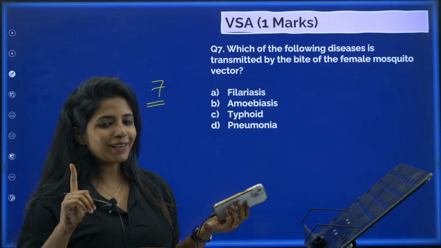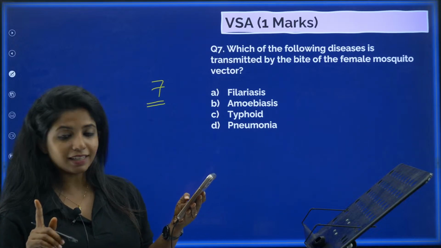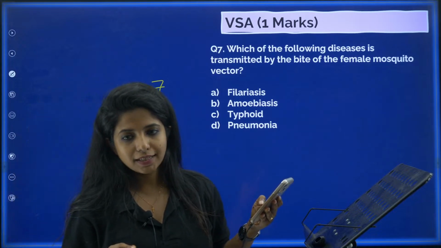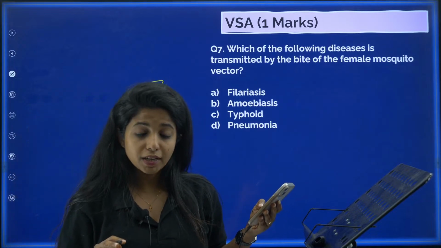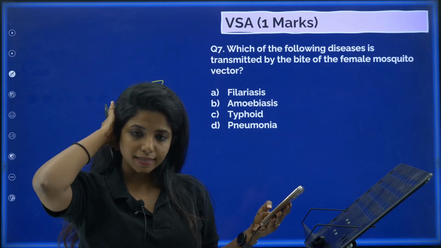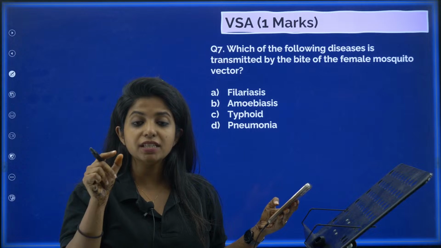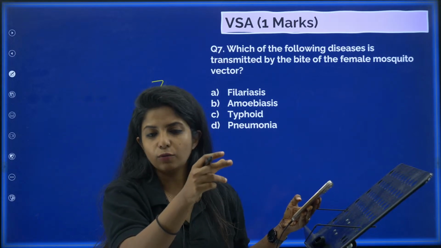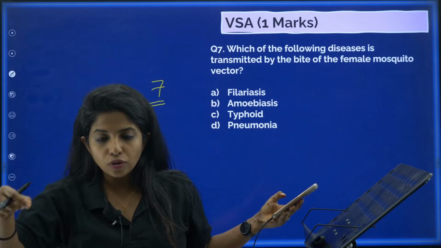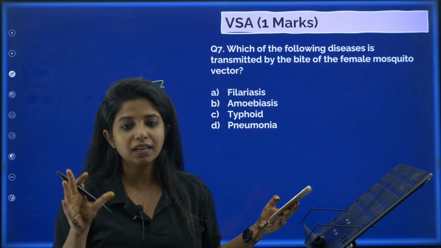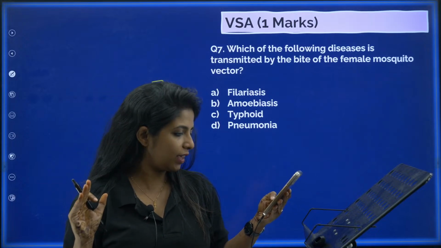That means we have to be thorough with our NCERT. Shaukat Ali says it's B, Baba, no. B is also not the correct answer. It is not amoebiasis. Amoebiasis is also spread by contaminated food and water and things like that. What happens is that there is a house fly, no? The house fly sits on the contaminated feces and things like that, and then on the food, and that food is eaten. But house fly is not a vector. It does not come and bite us. Okay, I hope you know that.